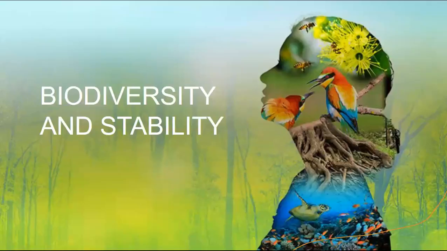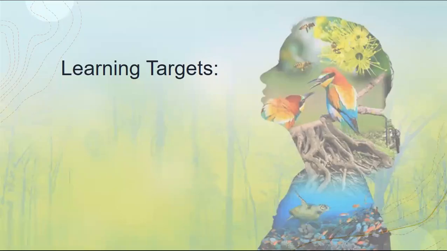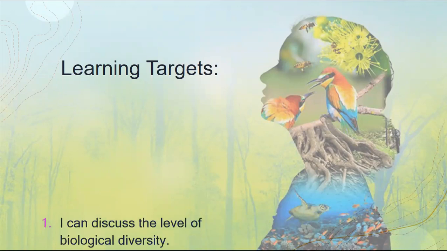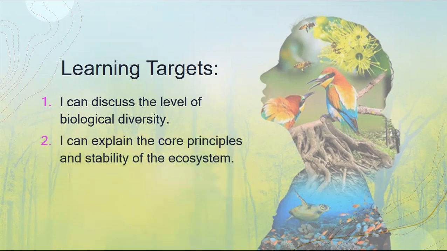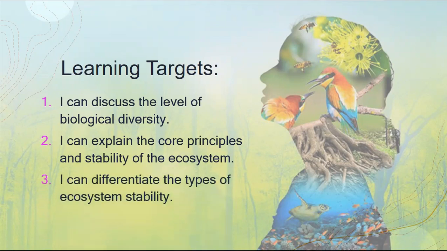So, for this morning, we will be discussing a new topic in Science 10, which will be all about biodiversity and stability. For your learning targets for this morning: first, I can discuss the levels of biological diversity. Second, I can explain the core principles and stability of the ecosystem. And third, I can differentiate the types of ecosystem stability.